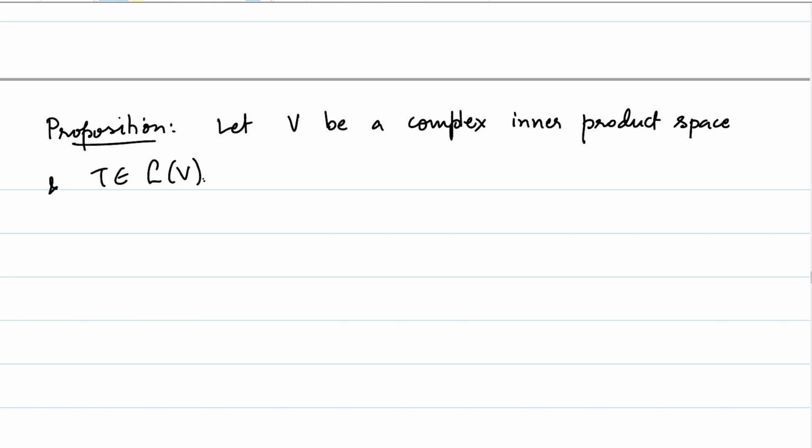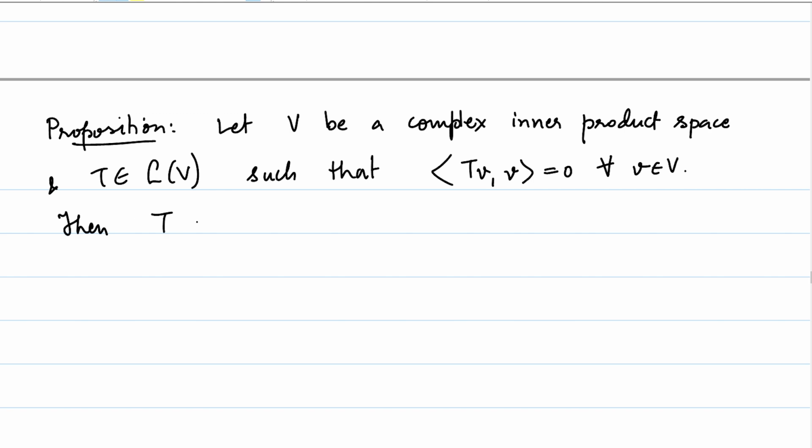Let V be a complex inner product space and T be a linear operator on V such that the inner product of T v with v is 0 for all v in V. Then this forces T to be identically equal to the zero linear operator.